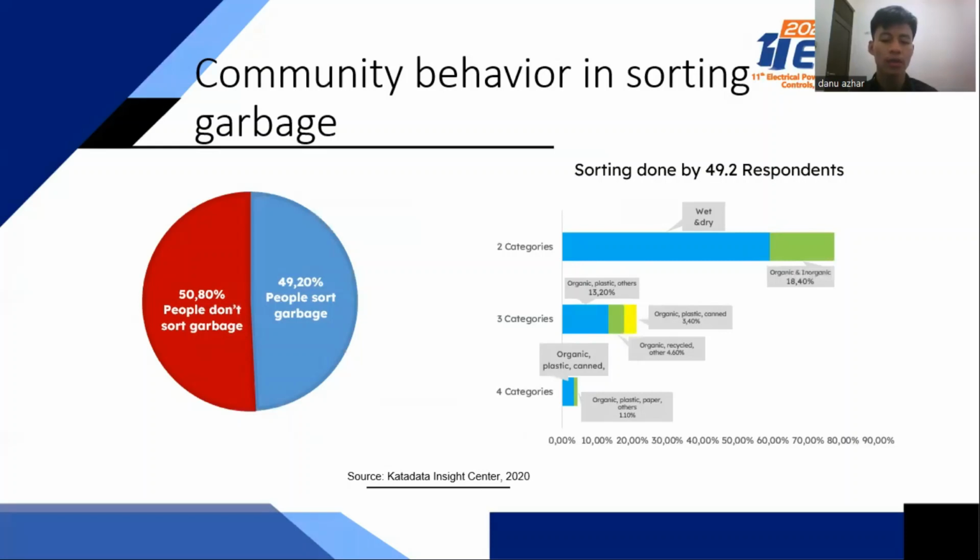In this survey, people sort their garbage in three ways, namely separating into two categories, three categories, or four categories. The more categories, the fewer people do it.